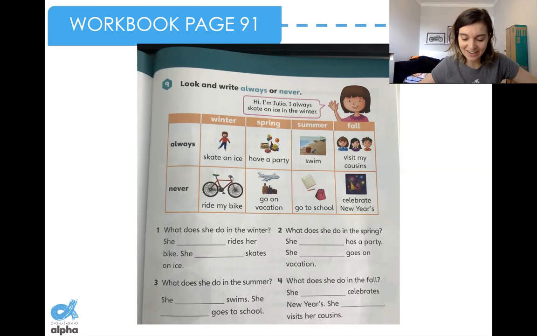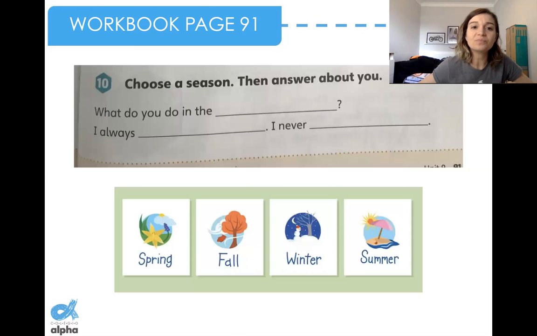All right, very good, guys. And the last part. Here we have the 4 seasons: spring, fall, winter, and summer. On this part, you need to choose a season, choose one. Then you need to answer the question about you.